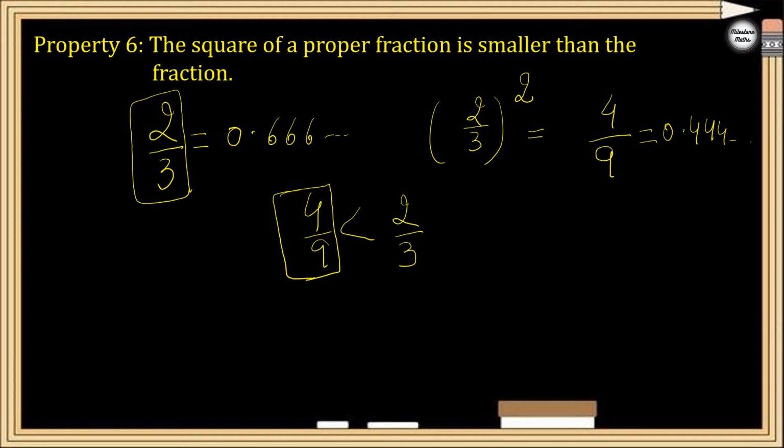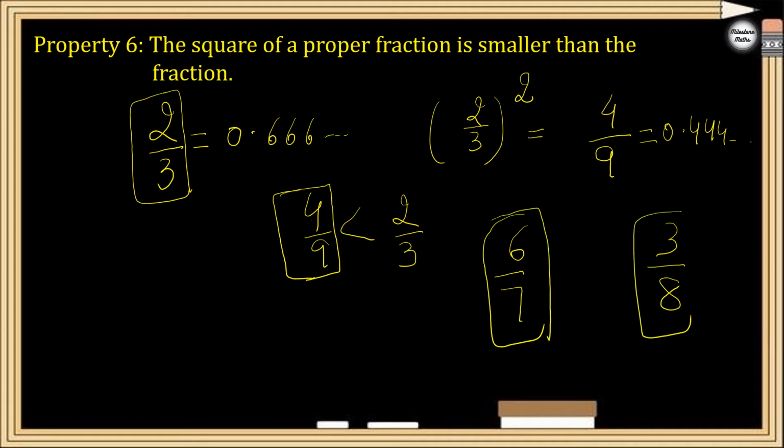So this is smaller. Any fraction you can take. Let me take randomly any fraction. If I say 6 by 7 and let me take 3 by 8. So which will be smaller here? For 6 by 7, the difference is only 1, right? And for 3 by 8, the difference between numerator and denominator is 5. So if the difference between numerator and denominator is getting bigger, that fraction becomes smaller. So this fraction will be smaller than 6 by 7.